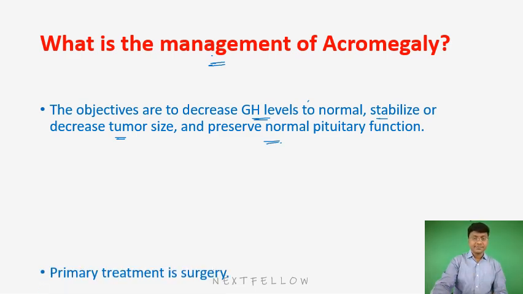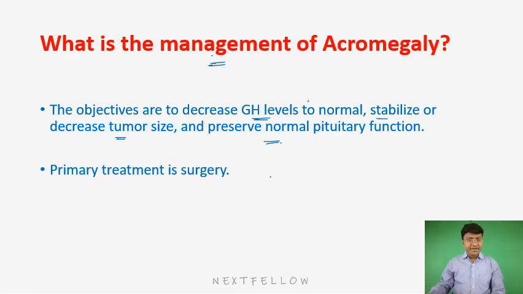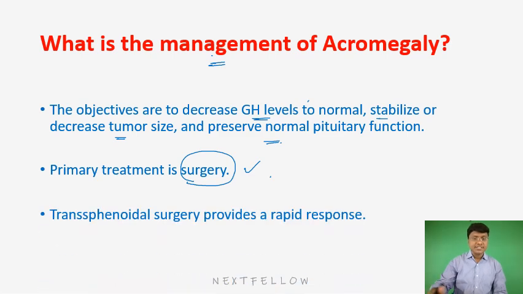That is the objective. So the primary treatment in order to reach that objective will be surgery, and that surgery will be transsphenoidal surgery that will provide the rapid response. So this will be the ideal management in patients with acromegaly.